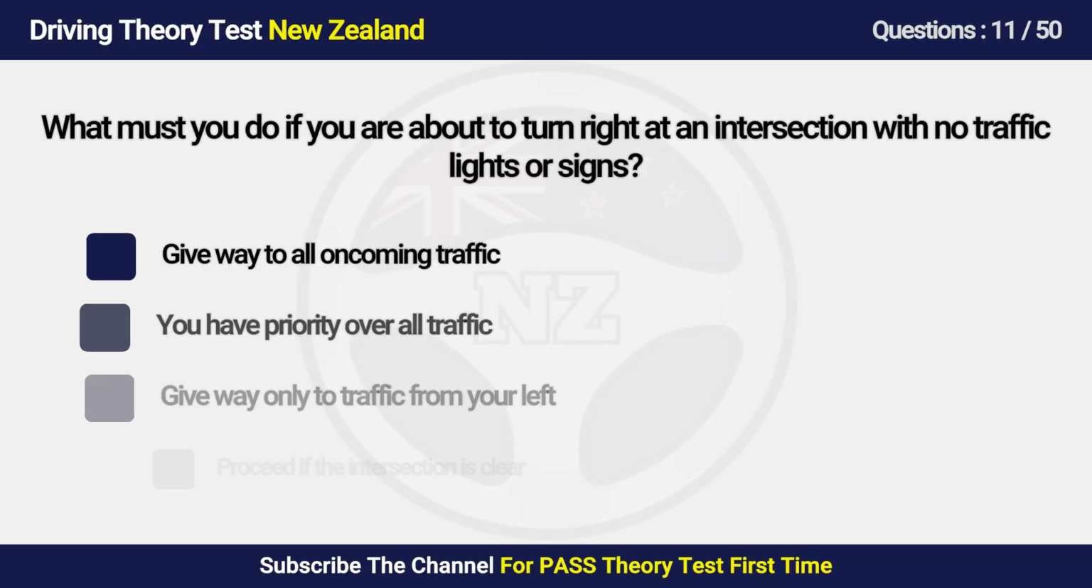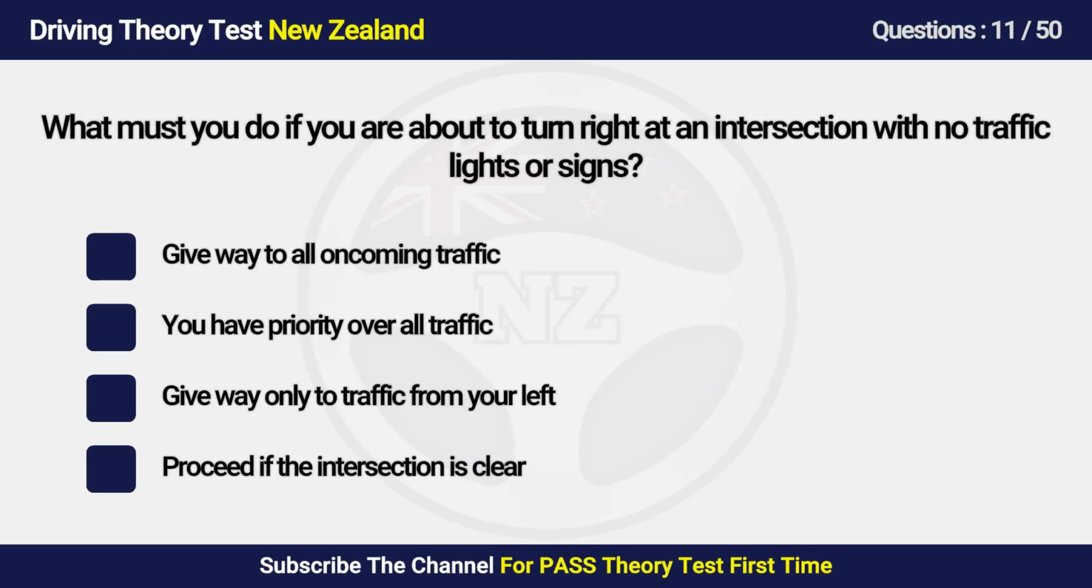Question 11. What must you do if you're about to turn right at an intersection with no traffic lights or signs? A. Give way to all oncoming traffic. B. You have priority over all traffic. C. Give way only to traffic from your left. D. Proceed if the intersection is clear.